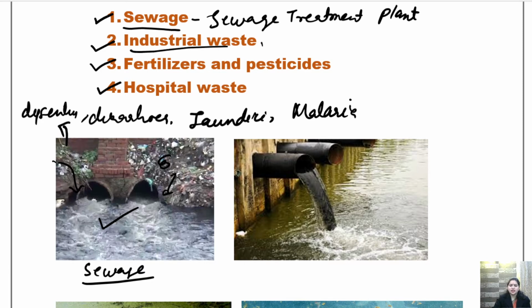Okay, same goes with industrial waste. So children, there are certain industries like the textile industry, then we have the paper industry, and several such industries जहाँ पे water का ज्यादा use होता है और their outlet is near water. तो क्या करते हैं, उनकी जितनी भी dust होती है, जितनी भी गंदगी होती है, जो भी sewage होता है, वो river में dump कर देते हैं, which pollutes the water.